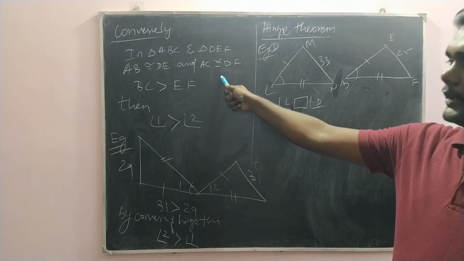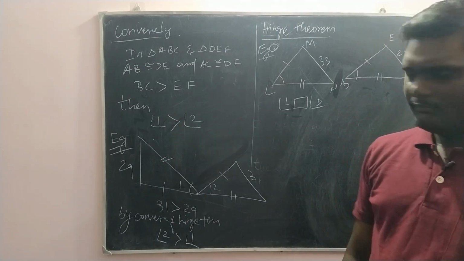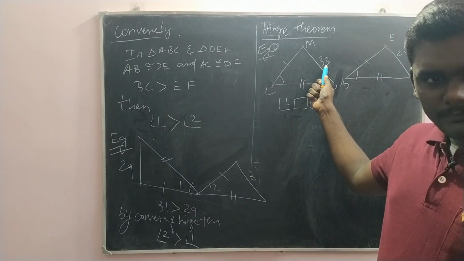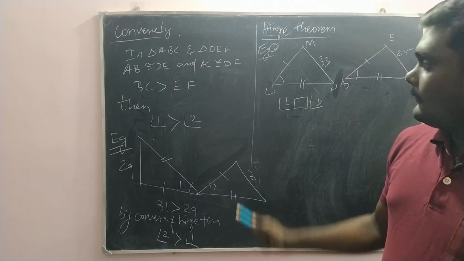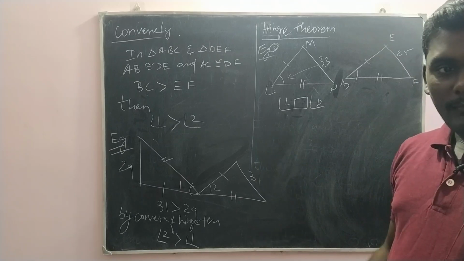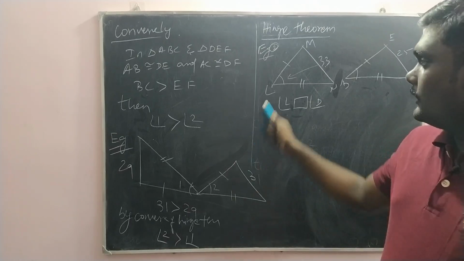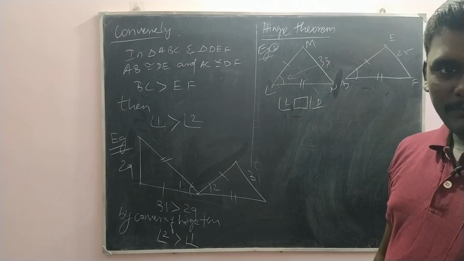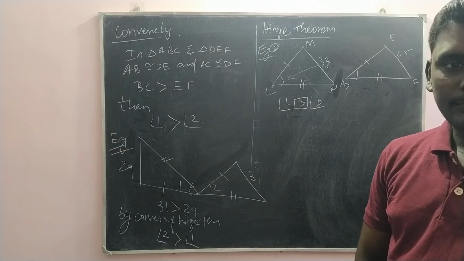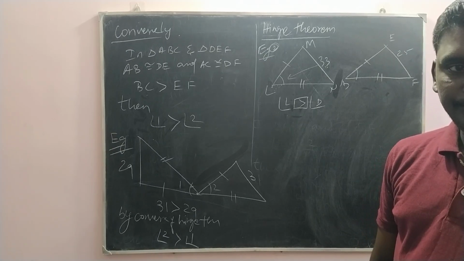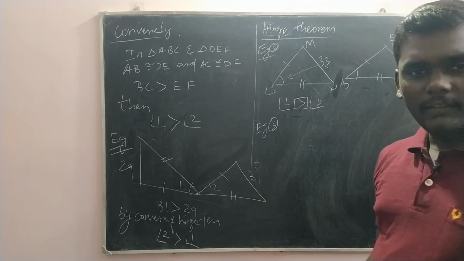The converse of the Hinge theorem states that the angle opposite the greater side is greater. The angle opposite the greater side is angle L. Then angle L is greater than angle D. Got it? I can sense that you couldn't get this. We'll see the next example.